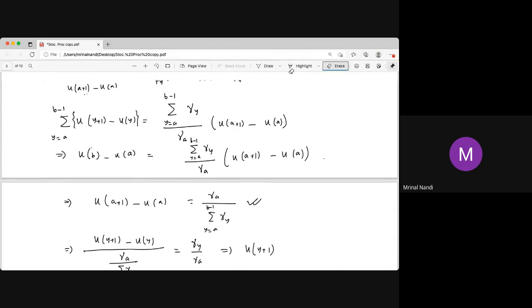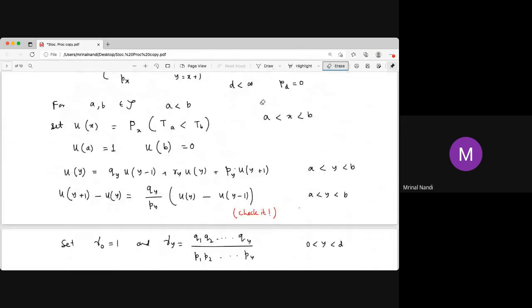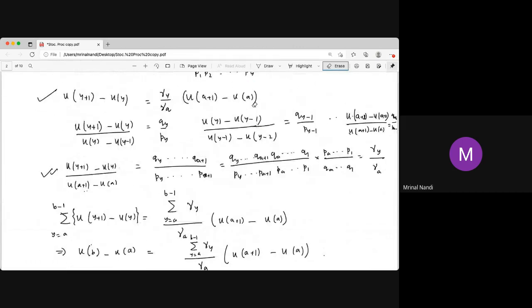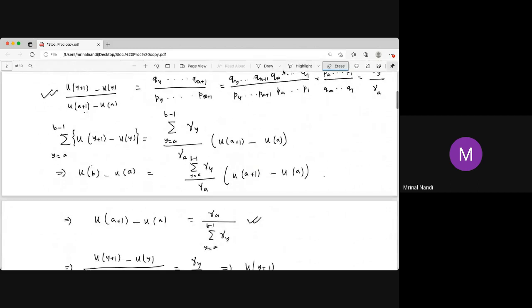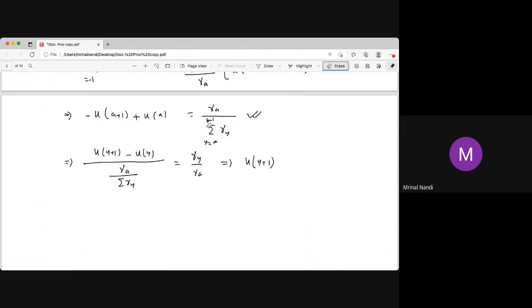Sorry, here u b is 0 and u a is 1, so that is minus 1 actually. So this is minus 1. That means you have to take u a minus u a plus 1, so you just multiply by minus 1.